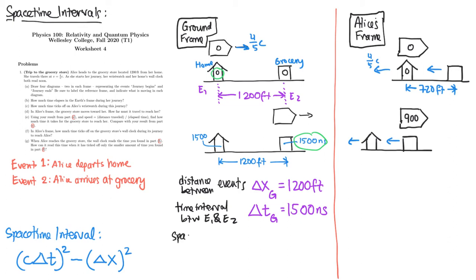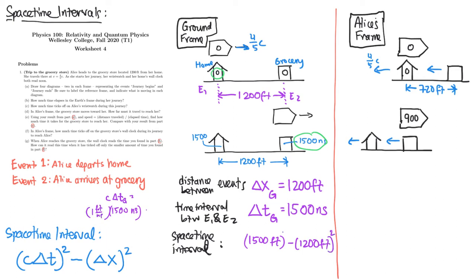So the space-time interval, in this case, is 1,500 feet, because it's 1,500 nanoseconds times 1 foot per nanosecond, is 1,500 feet. We subtract from that delta x squared, 1,200 feet squared. Sorry, both of these terms are squared. And when you do that, you find a number that's quite a large number. It is 810,000.